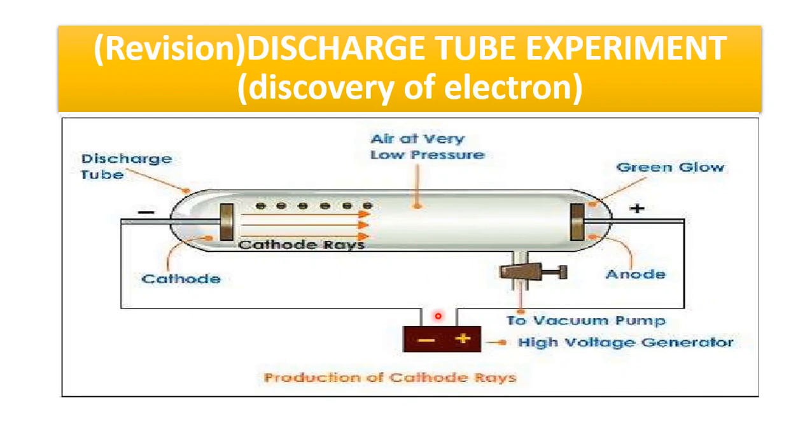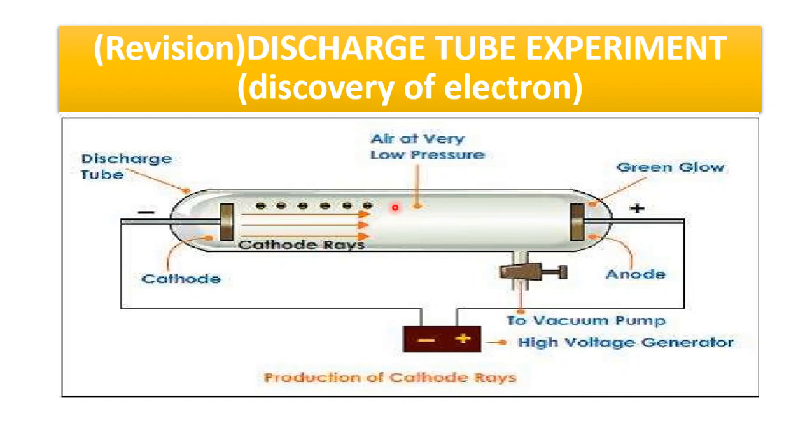When they applied high voltage electrical current from the battery, they saw there was no passage of electric current between the two electrodes. So they reduced some of the gas with a vacuum pump, reducing the pressure to 1 millimeter of mercury. They saw a glow, a stream of cathode rays passing from cathode towards the anode. They observed that these rays were deflected towards the positive pole of a magnetic or electric field. From this they found that these are negatively charged, and they were named electrons.